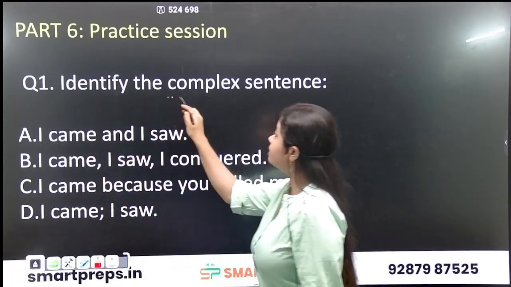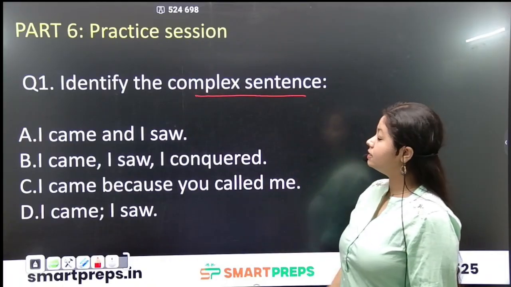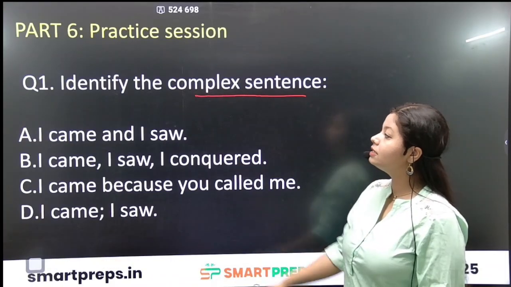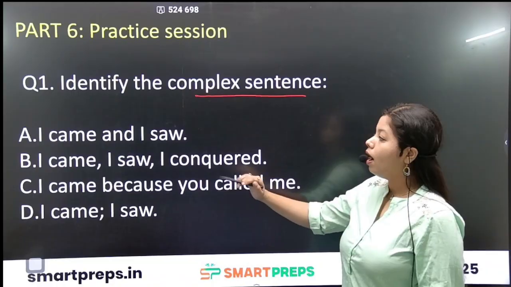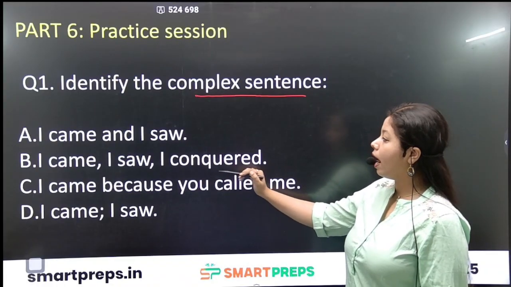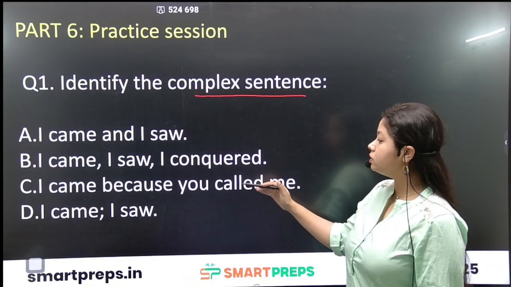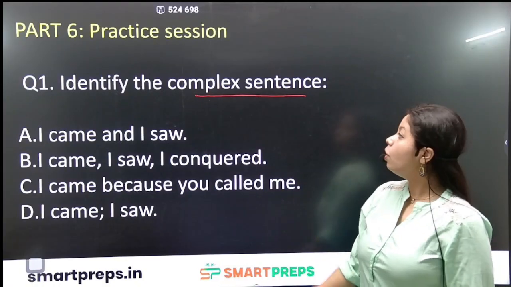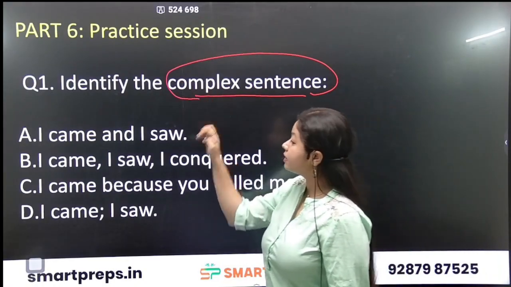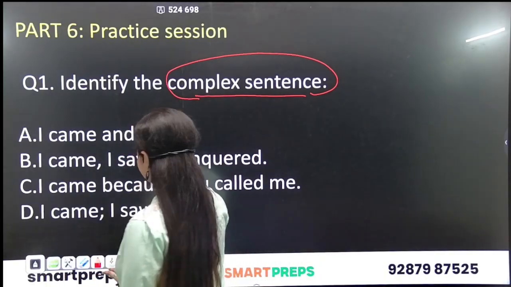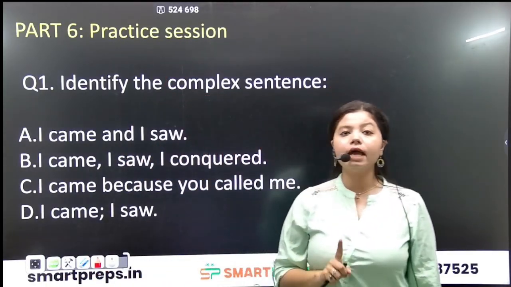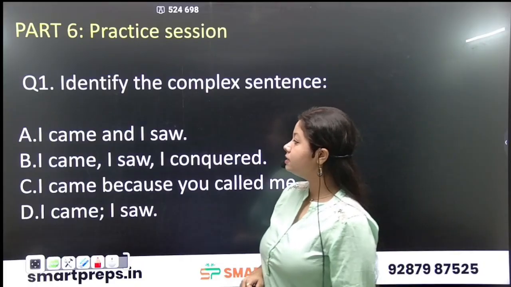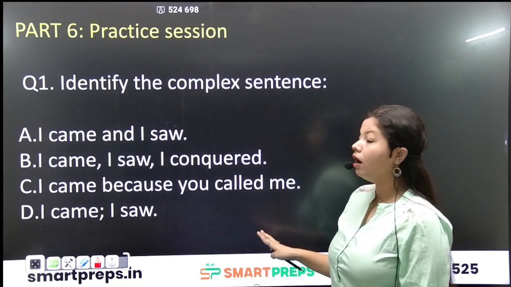First is identify the complex sentence. I came and I saw. I came, I saw, I conquered. I came because you called me. I came, I saw. So they are asking what? Complex sentence. So what is a complex sentence? One dependent clause and one independent clause, joined by what? Joined by a conjunction.